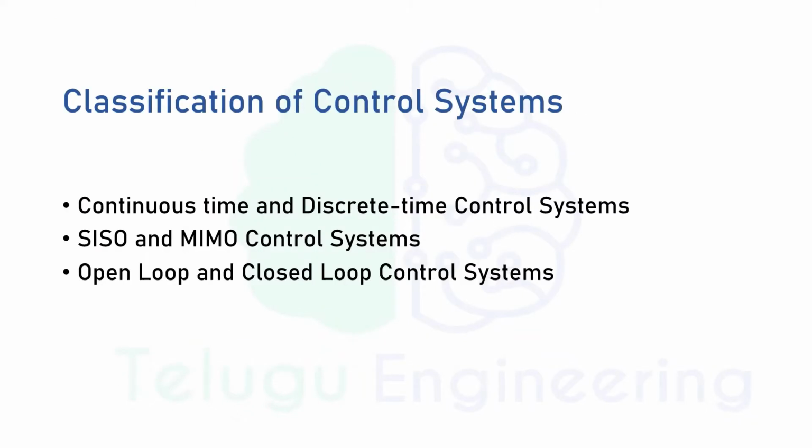So we will classify the control systems majorly into 3 types. One is continuous time and discrete time control systems, SISO and MIMO control systems, and open loop and closed loop control systems. We will discuss one by one in a brief way. So first continuous time and discrete time control systems, and then SISO and MIMO. Open loop and closed loop will be very long, so we will be discussing this in a separate video.